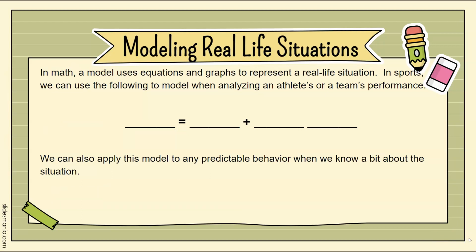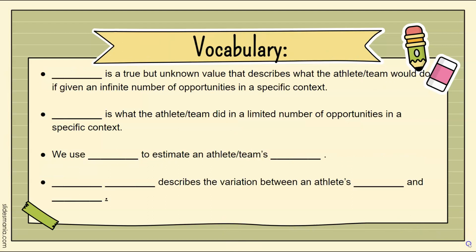To model real-life situations, we will use equations and graphs to represent the real-life situation. In sports, we can use the following model when analyzing an athlete's or a team's performance. So to find out about their performance, we are going to take their ability and apply random chance. We can also apply this model to any predictable behavior when we know a bit about the situation. Remember that ability and performance are not the same. We will go over some vocabulary here about performance and ability.